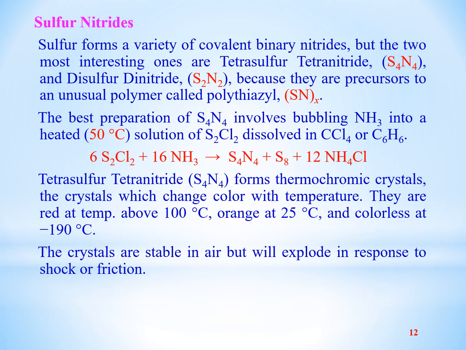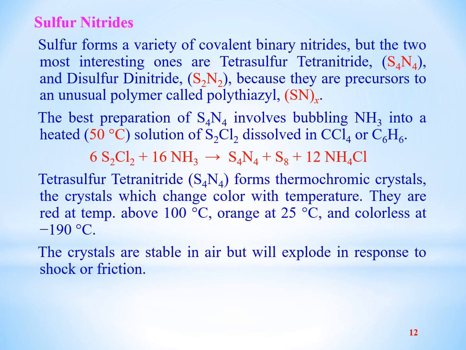Sulfur forms two types of nitrides. One is S4N4 or tetrasulfur tetranitride. Second is S2N2, disulfur dinitride. Both are used for the preparation of the polymer polythiazyl. It means that these two nitrides, S2N2 and S4N4, are precursors used for the polymerization.